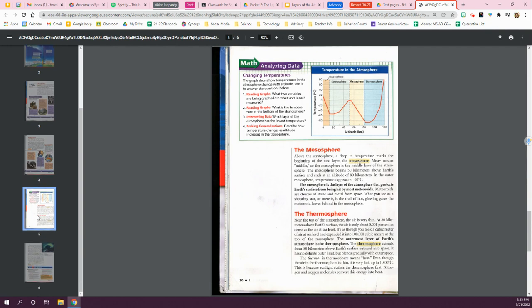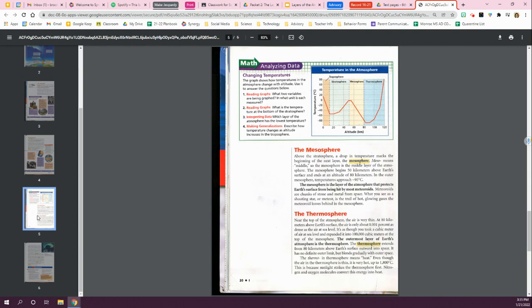The mesosphere. Above the stratosphere, a drop in temperature marks the beginning of the next layer, the mesosphere. Meso means middle, so the mesosphere is the middle layer of the atmosphere. The mesosphere begins 50 kilometers above Earth's surface and ends at an altitude of 80 kilometers. In the outer mesosphere, temperatures approach negative 90 degrees Celsius.